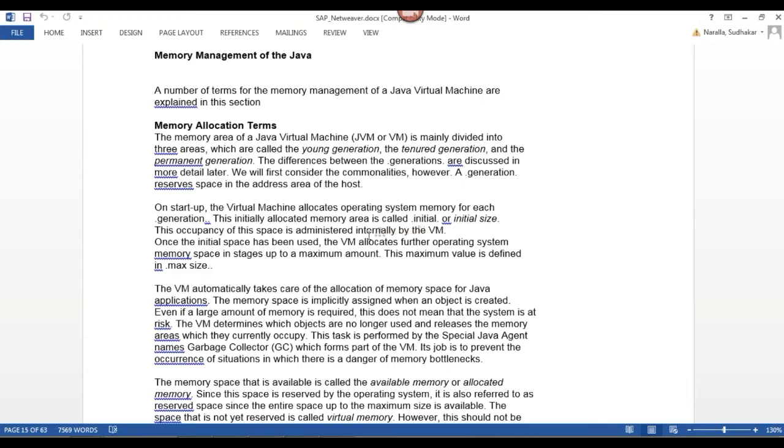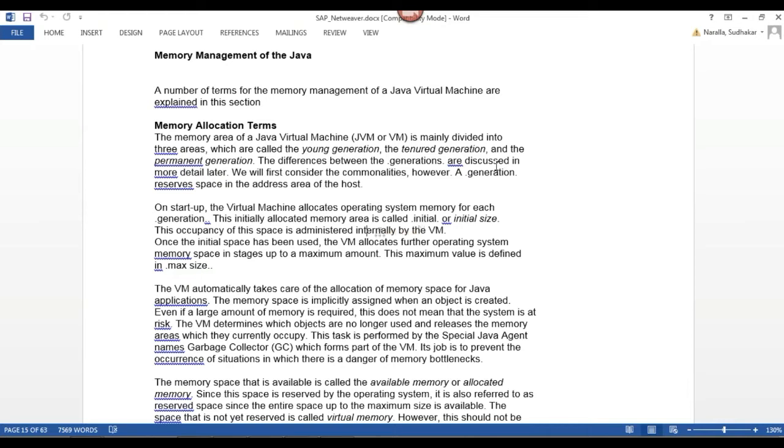Say there are two applications: one requires less memory space and the second requires more. Then my JVM will see which applications or objects are no longer used by memory. It will check which previously assigned objects are no longer used, release that memory, and assign the released memory to my second application.